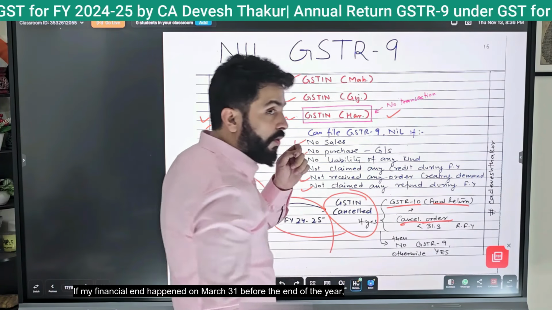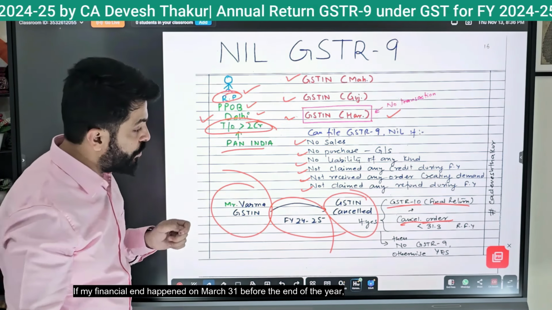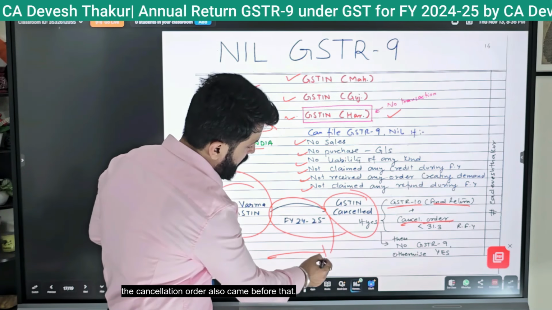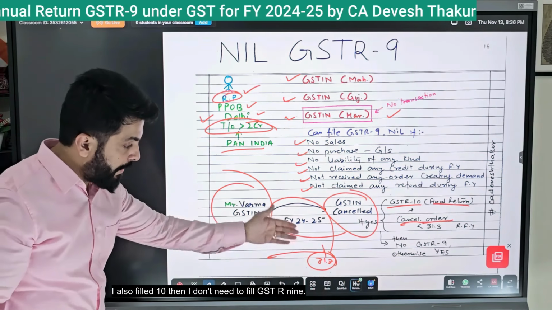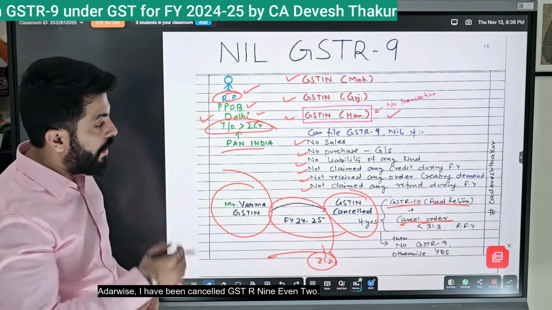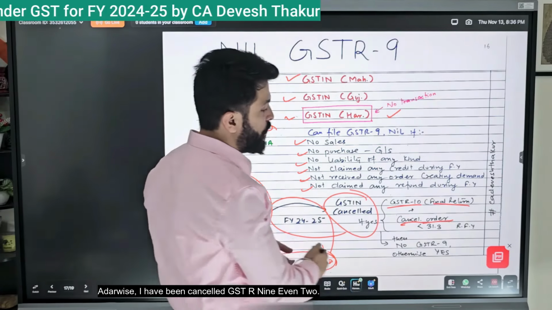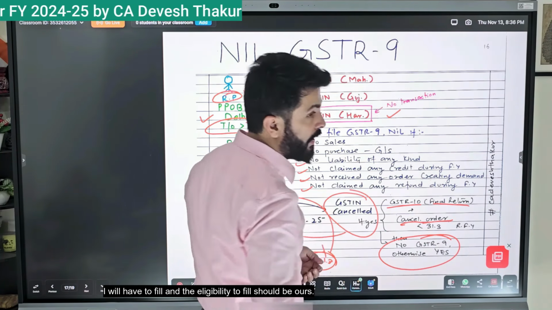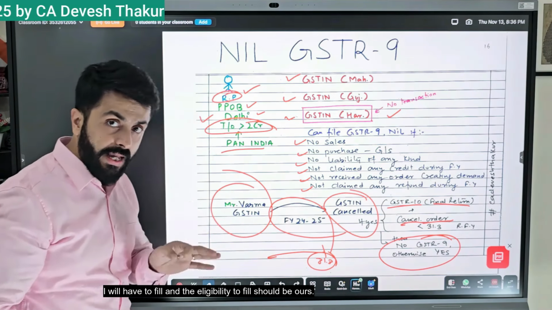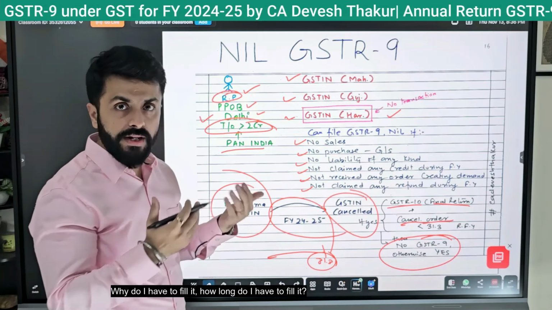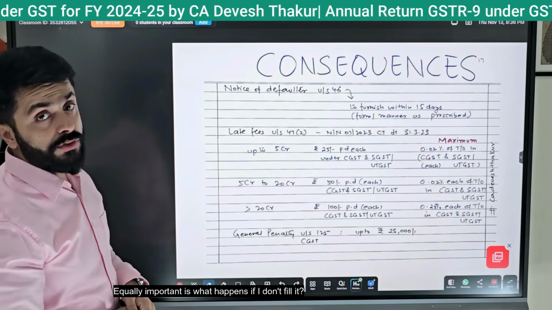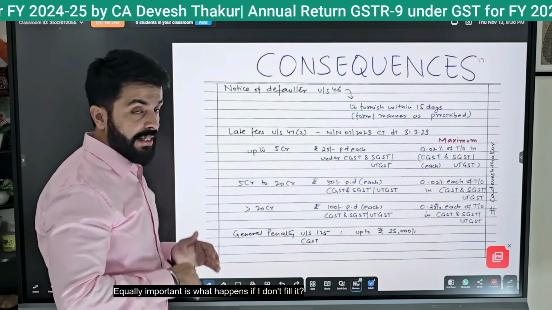If my financial year ended on March 31st, and the cancellation order also came before that, and I also filed GSTR 10, then I don't need to fill GSTR 9. Otherwise, even if my GST registration has been cancelled, I will have to fill GSTR 9 if I am eligible. Which questions are most important? Why do I have to fill it? How long do I have to fill it? Equally important is what happens if I don't fill it.